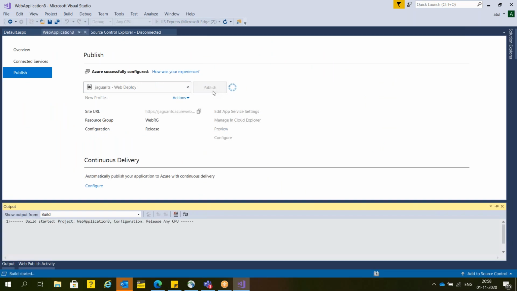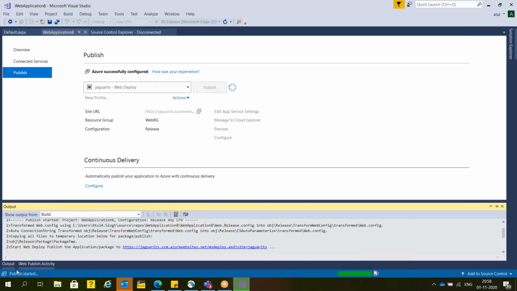See here, Microsoft will follow the same pipeline. First time it took time, and this time they will first build and then deploy directly. Whatever time it takes is only in the build. If there is any error, we'll see it there. Okay, build succeeded and done.